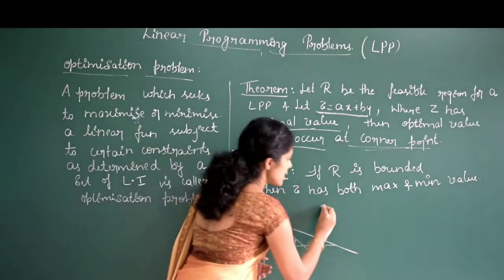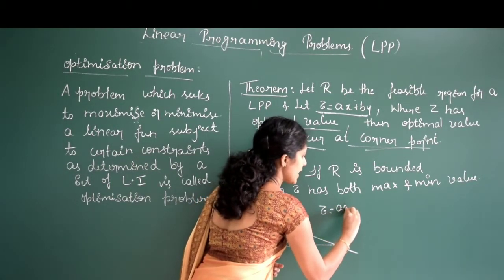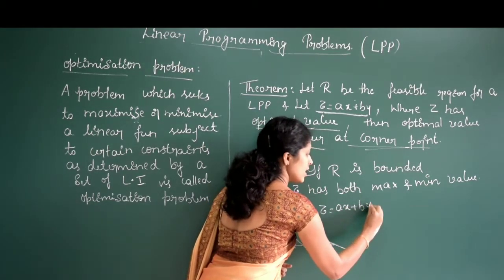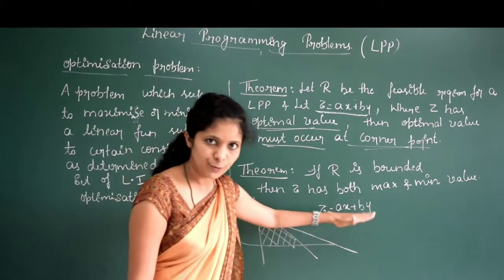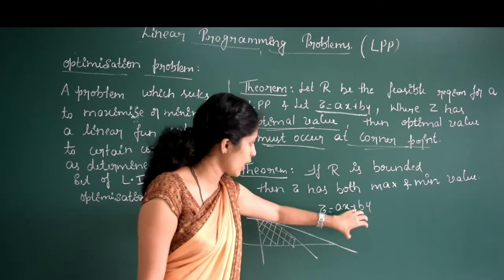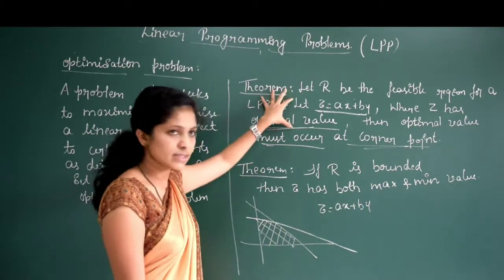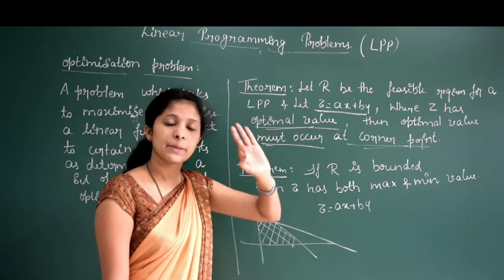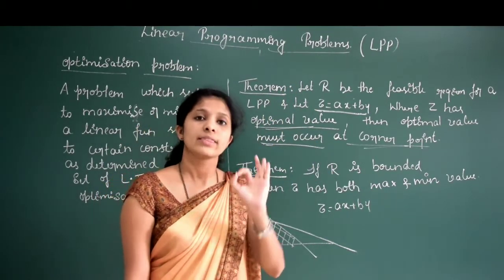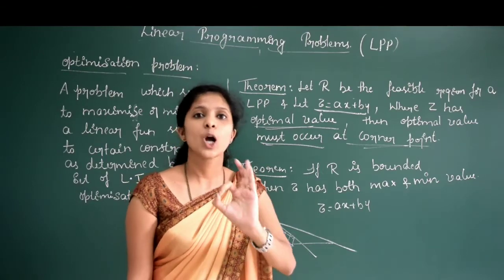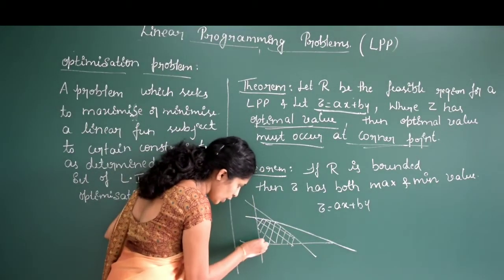Now the function Z is equal to ax plus by is given. This is called the objective function, right? And you have to find either the maximum value or the minimum value. In this theorem, they are saying that the maximum or the minimum value always occurs at a corner point. So we need to check the corner points only.